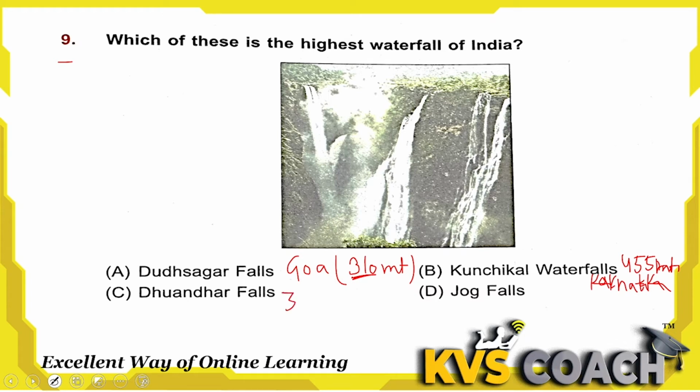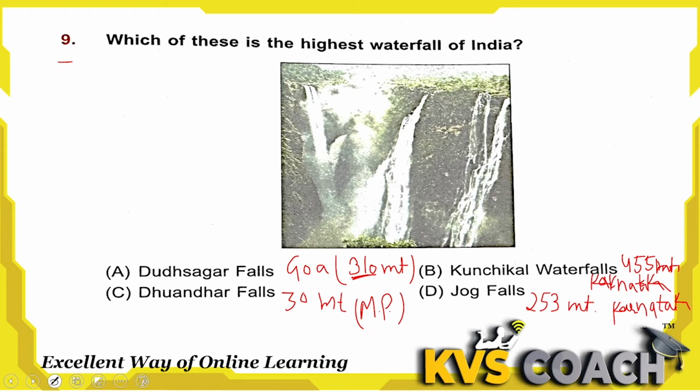That is only 30 meters height. It is in MP. And fourth one is Jog Fall. Jog Fall is a 253 meter high fall. And that is also in Karnataka.